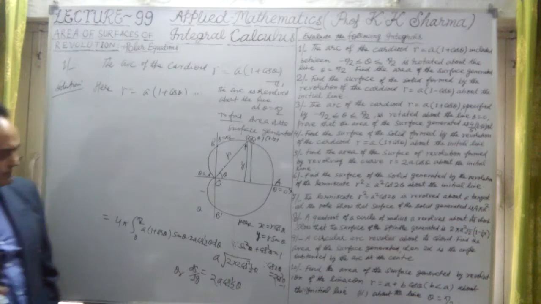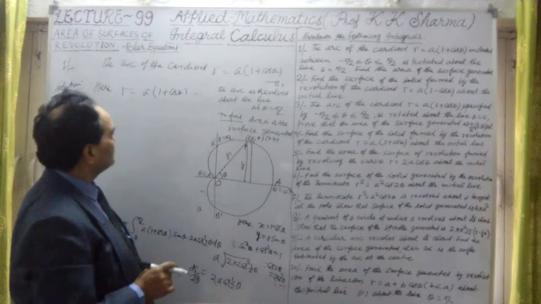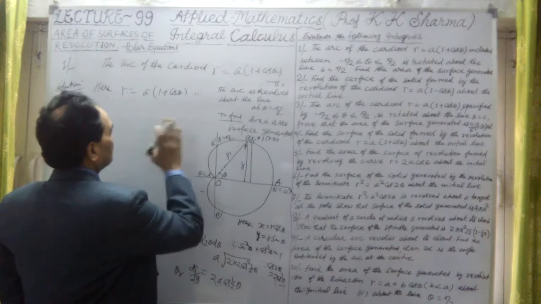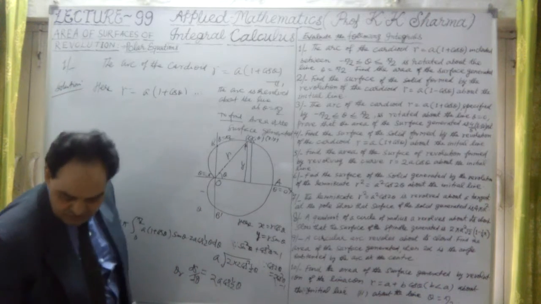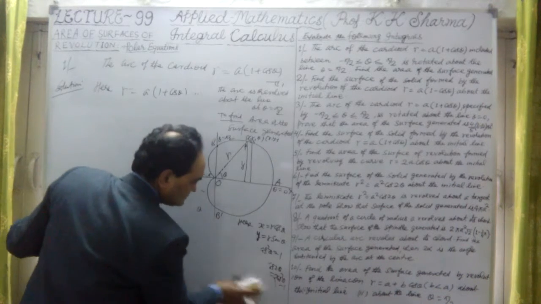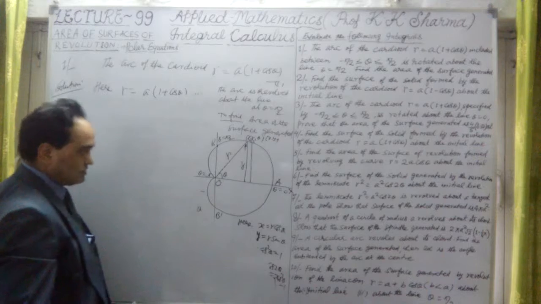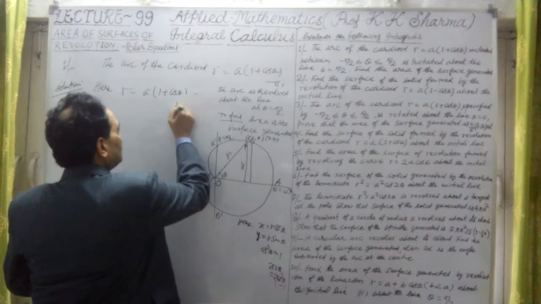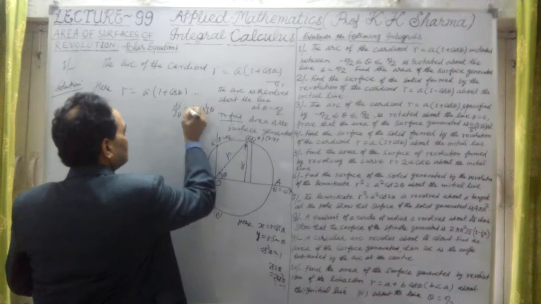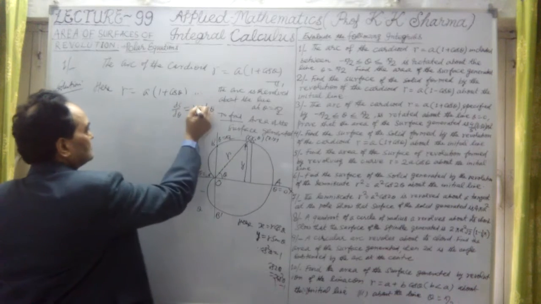What I'm doing here, I'm sorry, this is why I've taken y. I was just thinking about why this is x into ds. I'm sorry friends. I just explained that this is about the line x equal to... sorry. Here ds upon d theta is twice a cos half theta, which we have calculated, but the formula is not this.